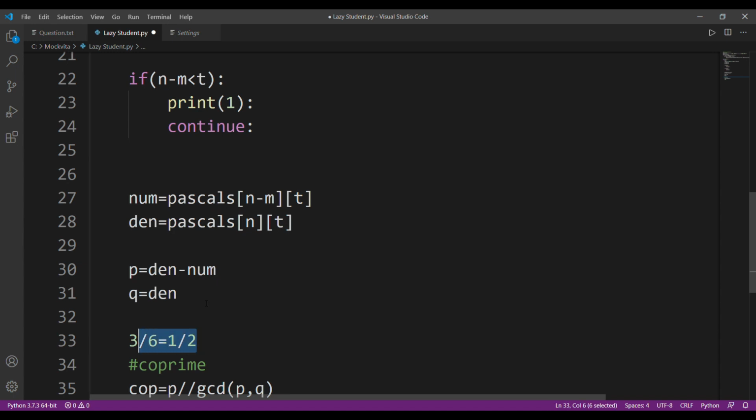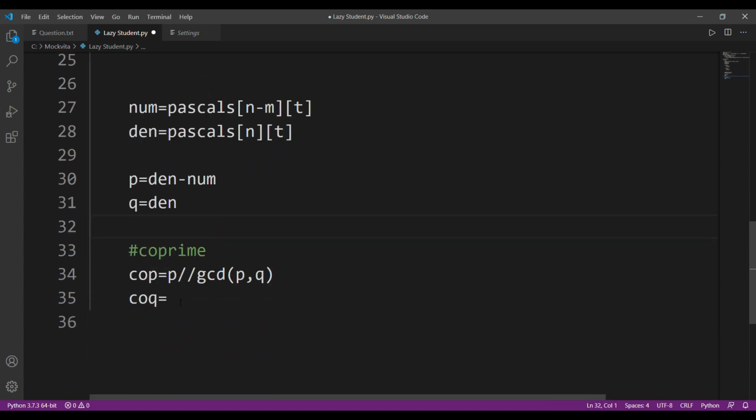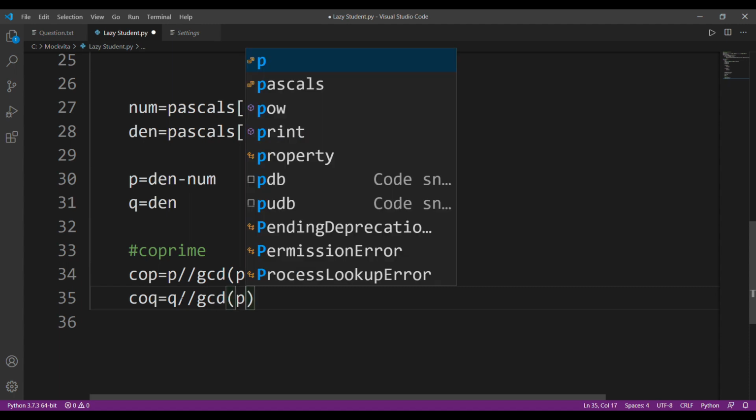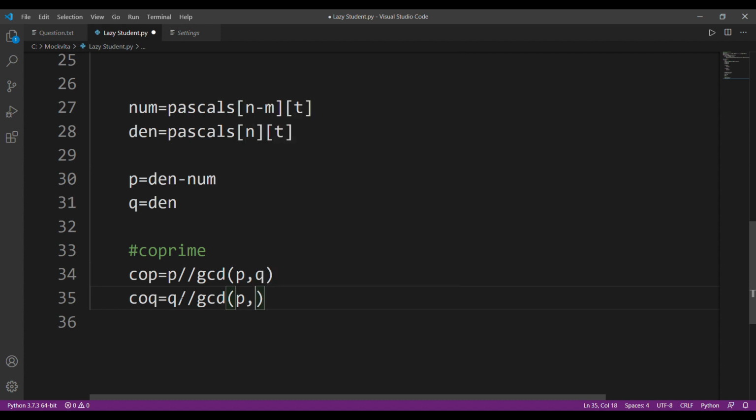Suppose we have another value, 10 divided by 30, and if you want to find out their GCD, it will be 10. So if we divide them by their GCD, which is 10, we'll get 1 divided by 3. So in order to make any numbers co-prime, you have to divide by the GCD, because the GCD is the greatest common divisor of those two numbers. And if you divide them by the greatest common divisor, they will obviously become co-prime, because now they can't be divided by anything they have in common anymore. Okay, now we have found them co-prime.